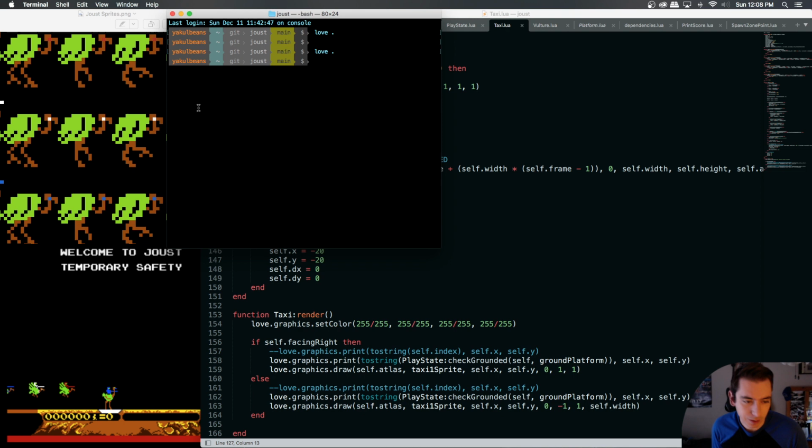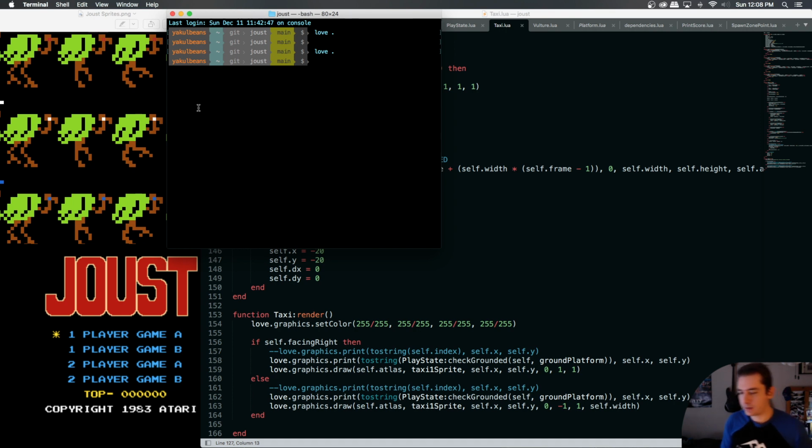But then we have to check the ground platform, see if we're grounded on there. And the thing is, as we do that, we overwrite whether or not we're grounded.